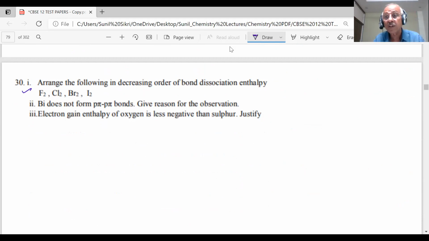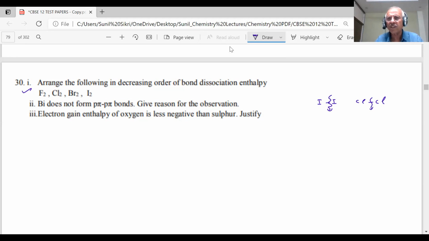Bond dissociation enthalpy. What I mean is that you are breaking these bonds, students. Which bonds are you breaking? These ones. You are breaking these bonds. So what is your answer, students? First, can you tell me which will have the lowest value of bond dissociation enthalpy? How do you decide?